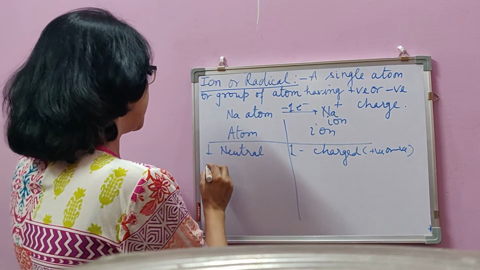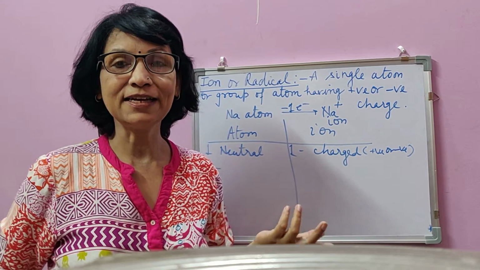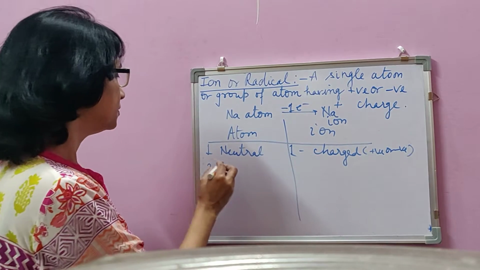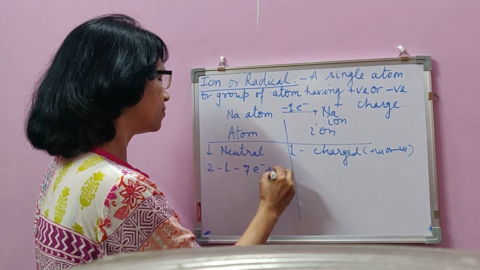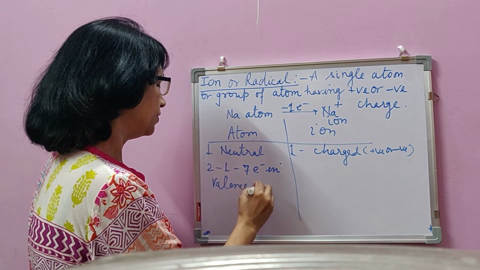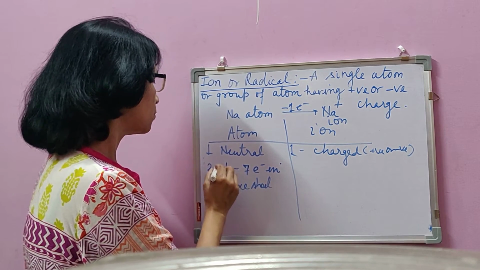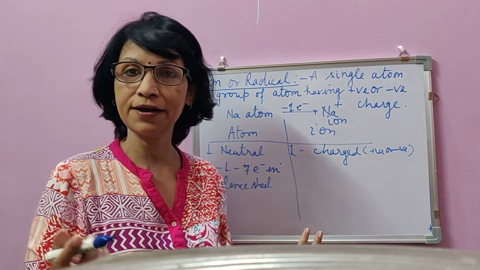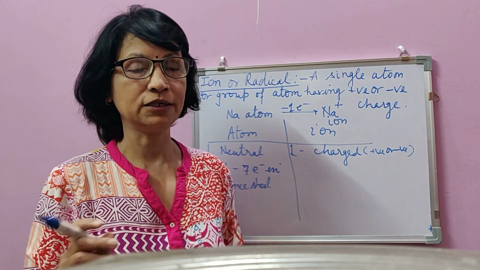And the second difference, which is a little more minute, is on the basis of their electronic configuration. Atoms have 1 to 7 electrons in their valence shell, mostly. We are not talking about noble gases, because noble gases are not converted to ion ever, because they do not give or take electrons or participate.